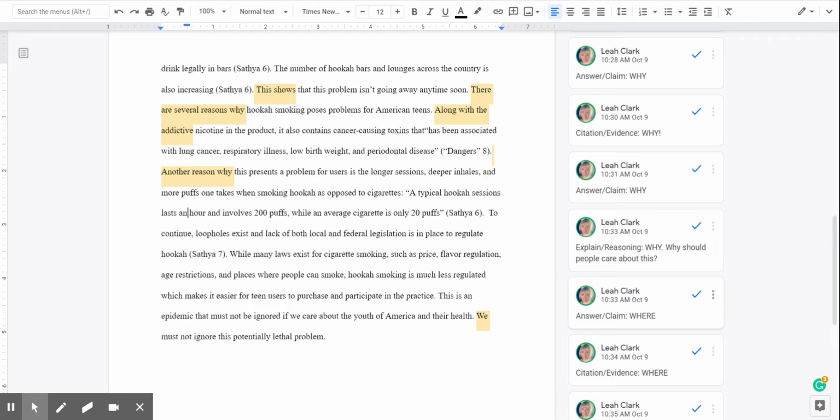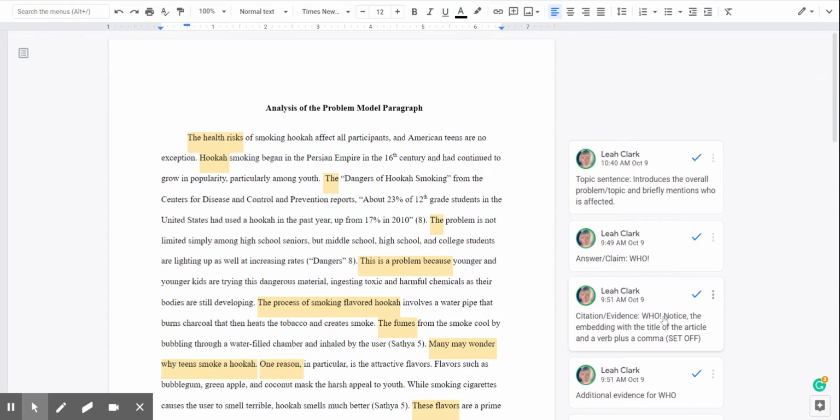To continue, loopholes exist and a lack of both local and federal legislation is in place to regulate hookah. While many laws exist for cigarette smoking, such as price, flavor regulation, age restriction, and places where people can smoke, hookah smoking is much less regulated, which makes it easier for teens to purchase and participate in the practice. This is an epidemic that must not be ignored if we care about the youth of America and their health. We must not ignore this potentially lethal problem.